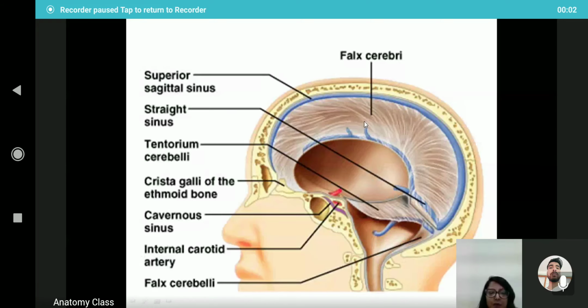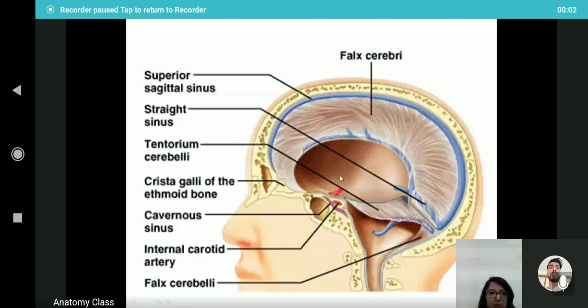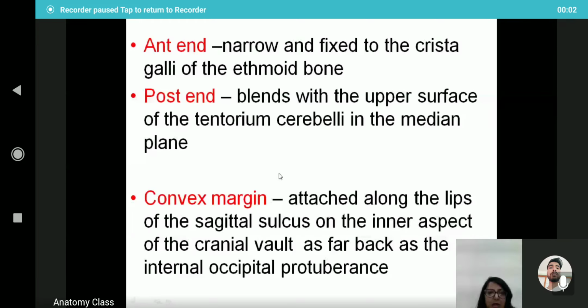So this is the falx cerebri present between the two cerebral hemispheres. The anterior end is narrow and fixed to the crista galli of the ethmoid bone. So the anterior end is fixed and attached to the crista galli of the ethmoid bone here. And the posterior end blends with the upper surface of the tentorium cerebelli in the median plane.